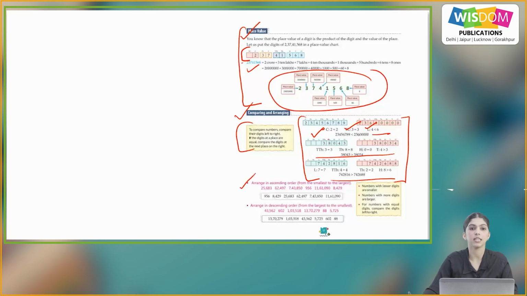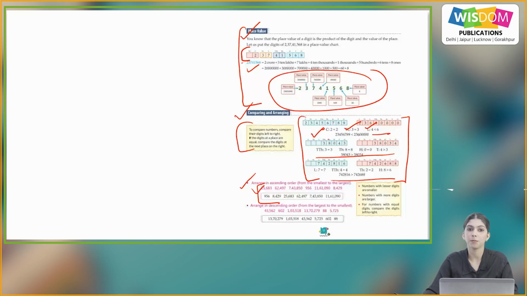Now arrange in ascending order, from the smallest to the largest. So here are the numbers with us: 25,683, 62,497, 7,43,850, 956, 11,61,090, 8,429.